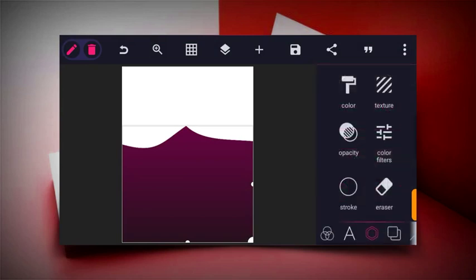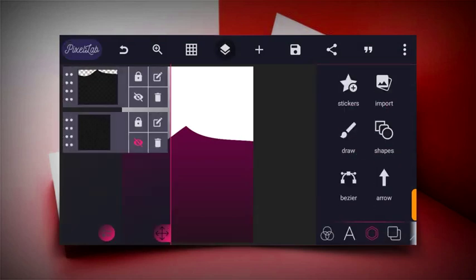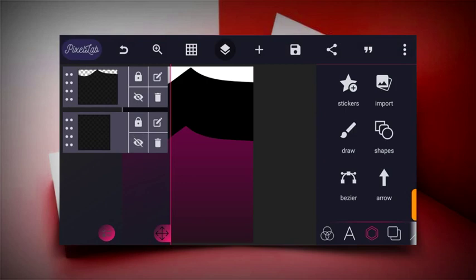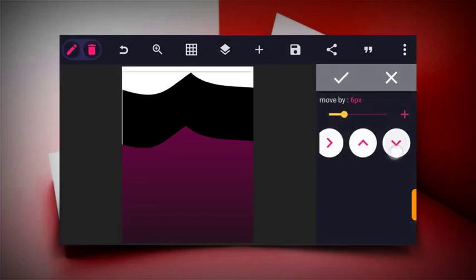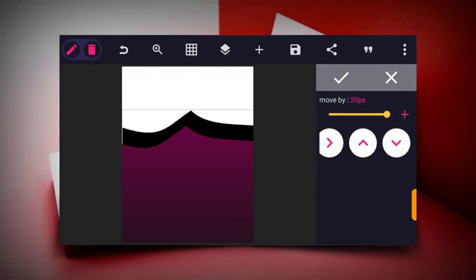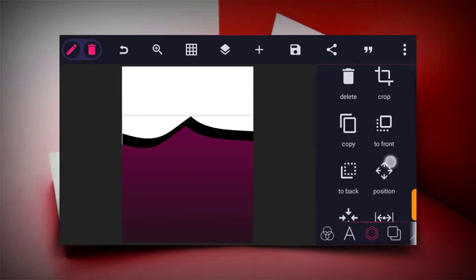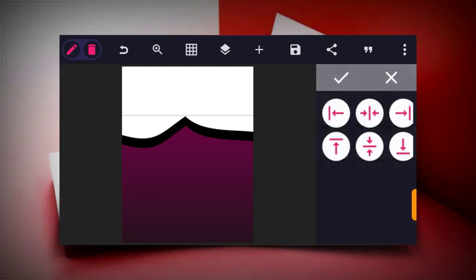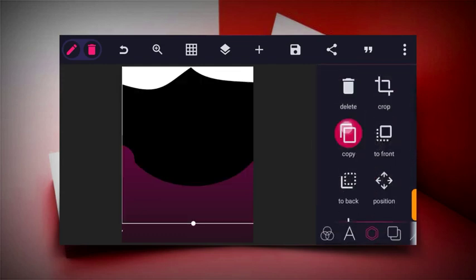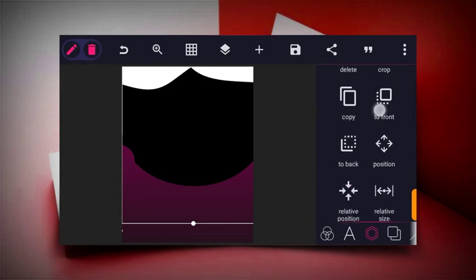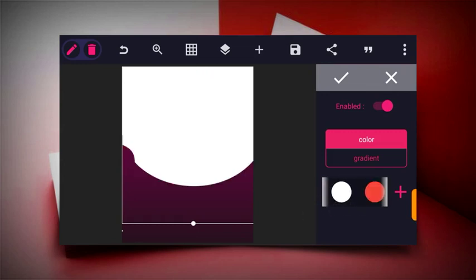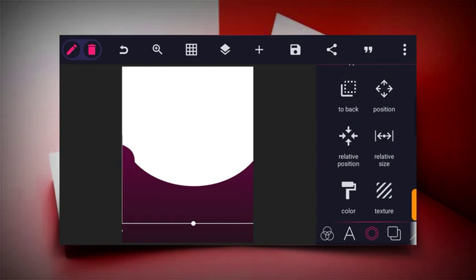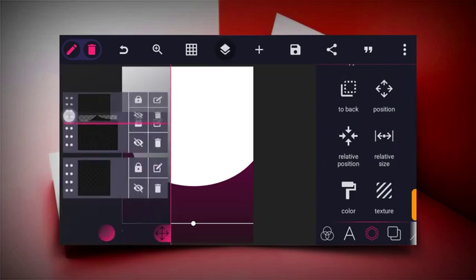All right guys, so the next thing to do now is to click on layers and then enable this, enable the eye icon, and then reduce it a bit. So the next thing to do also is to position it at the center. After doing this, you copy this and then change the color of this one to white. So just click on the color icon and change it to white, and then move it in between the two layers.